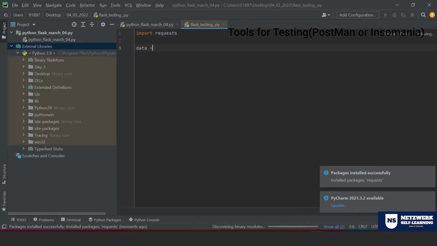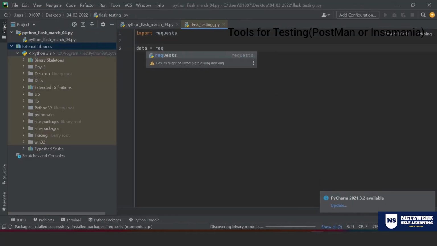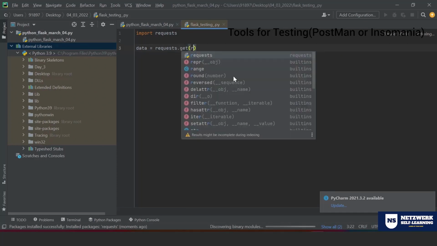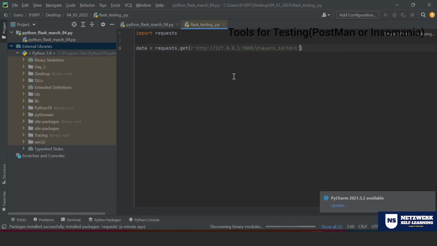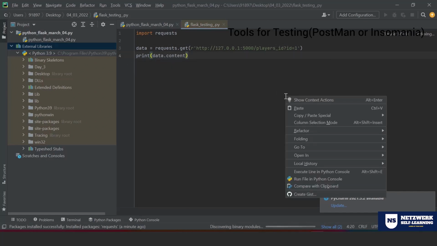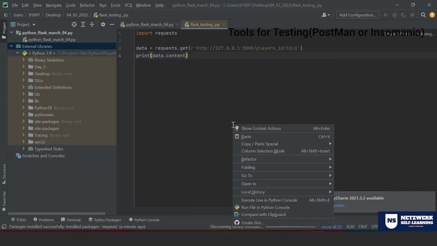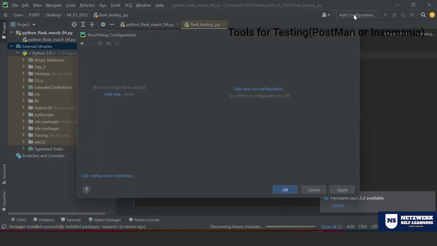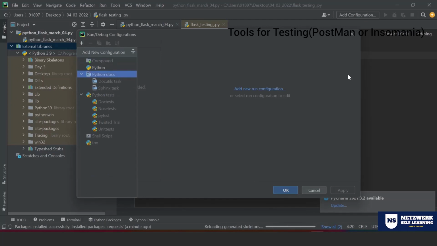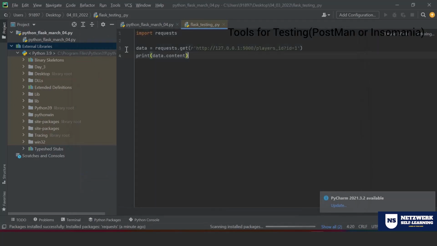Look at that. data is equal to requests dot get of that URL, and print data dot content. Let me show this. It's indexing.